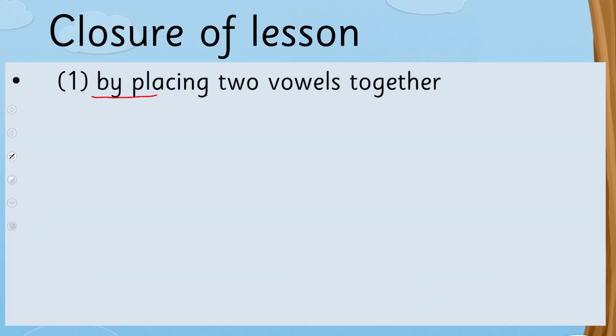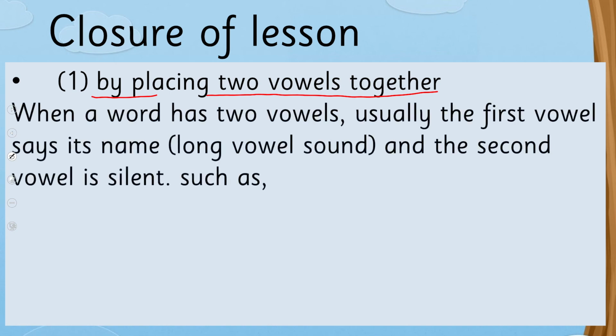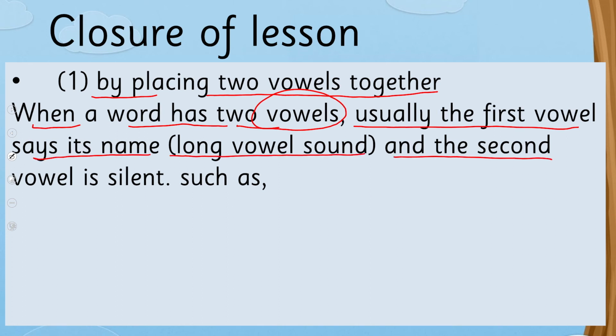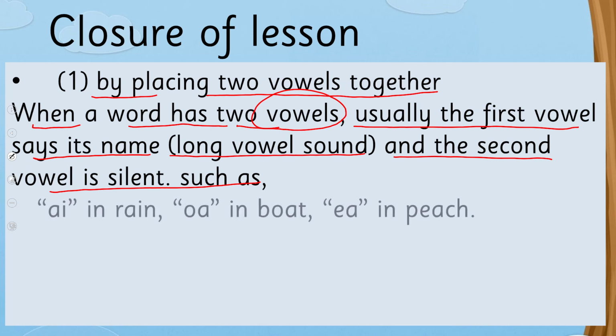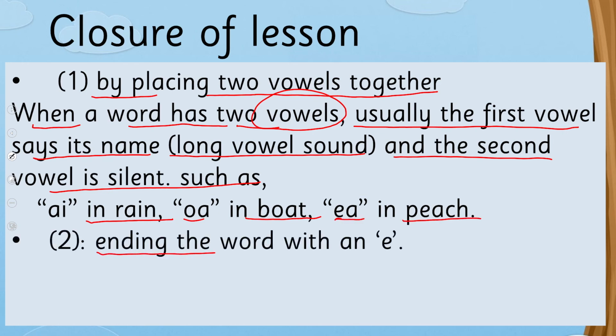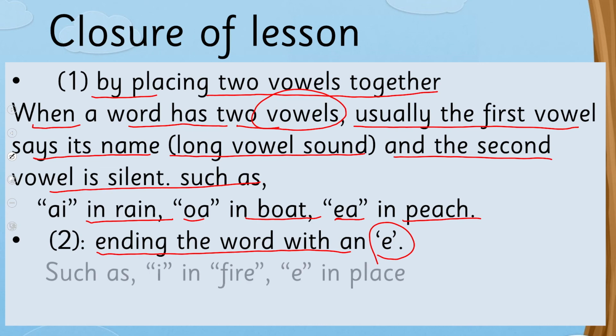By placing two vowels together, when a word has two vowels, usually the first vowel says its name, that is the long vowel sound, and the second vowel is silent, such as A in rain, O in boat, and E in peach. And at the ending of a word with an E, such as I in fire and A in place.